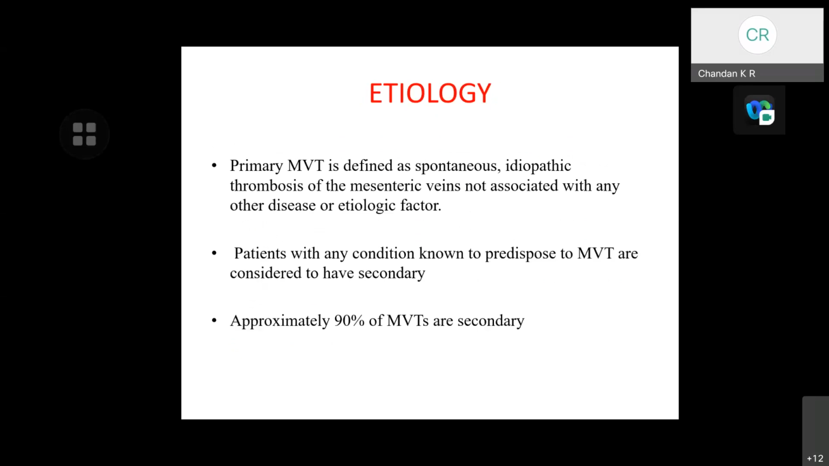Primary mesenteric vein thrombosis is defined as spontaneous idiopathic thrombosis of mesenteric veins not associated with any other disease or etiological factor. Patients with any conditions known to predispose to mesenteric vein thrombosis are considered to have secondary causes. Approximately 90% of mesenteric vein thrombosis are secondary.